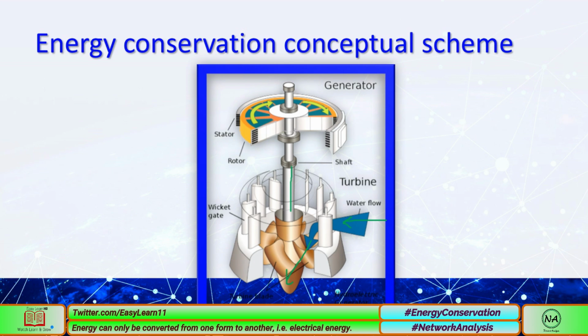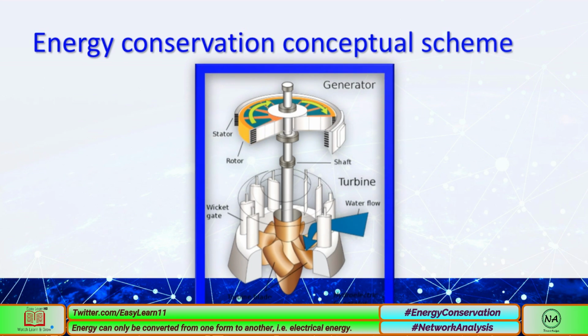This turbine is mechanically coupled with the generator, which is used for the generation of electrical energy. So overall this system converts the mechanical energy of the water, stored in the form of potential energy, into useful electrical energy. So this is a converter, simple.